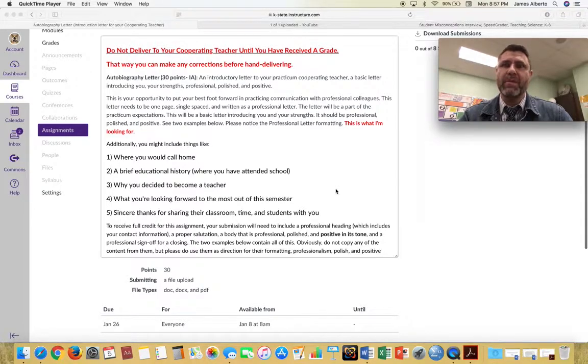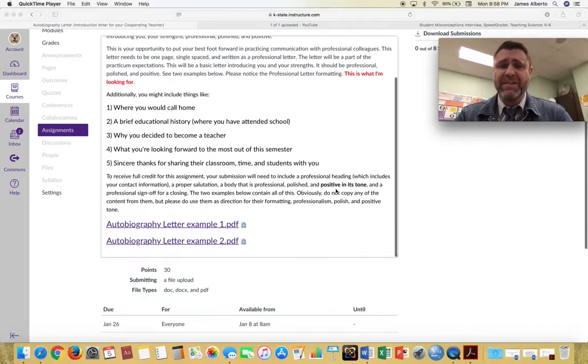Or what exactly were they getting at with that? You want to make sure when you write this letter that you are overtly positive, that you take every step possible to be almost overly positive in your tone so that nothing could be misconstrued. And that's all I have on that.